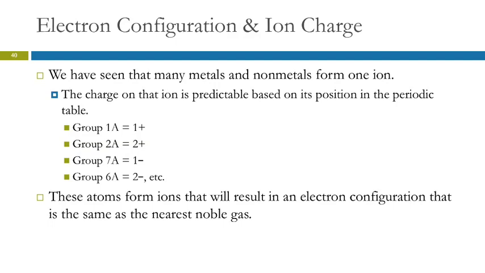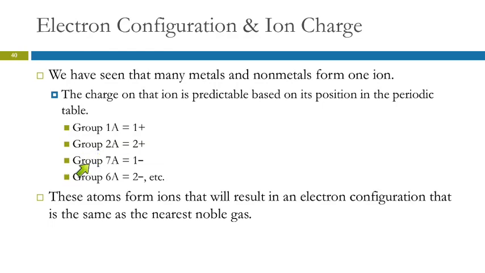So there's definitely patterns in electron configuration and ion charges. We can predict the charge of ions based on position in the periodic table for many elements. Group 1A elements form +1 ions. Group 2A elements form +2 ions, because if they lose 2 electrons, then they're like a noble gas.